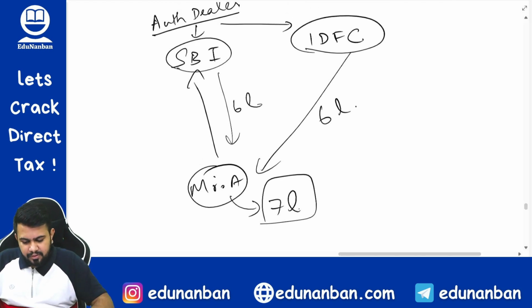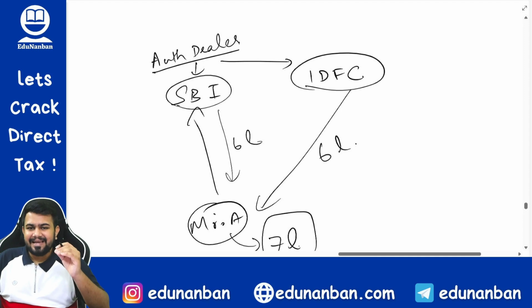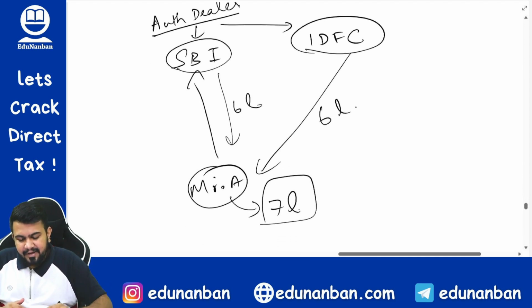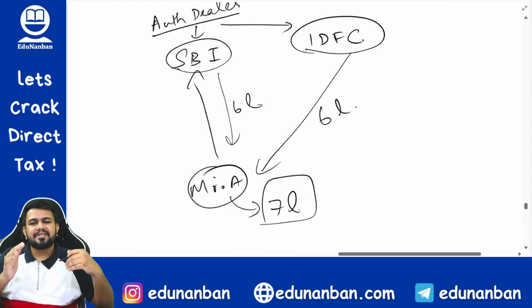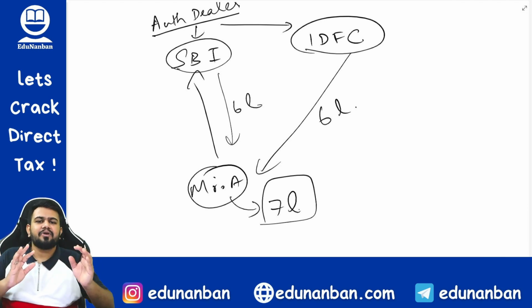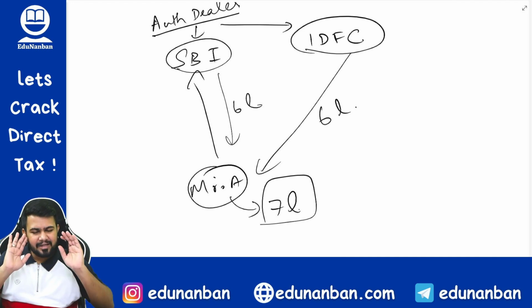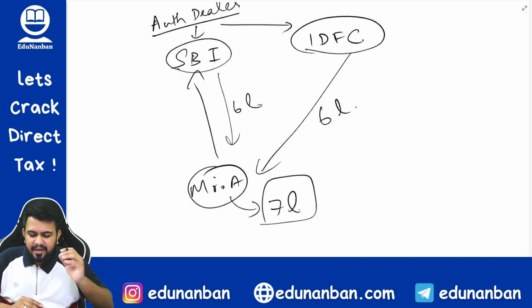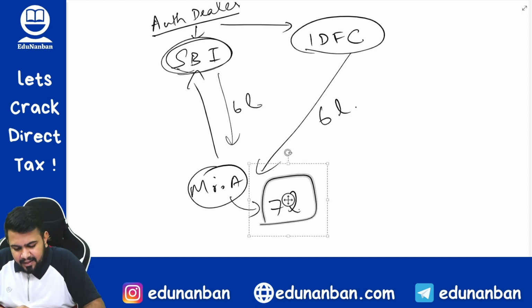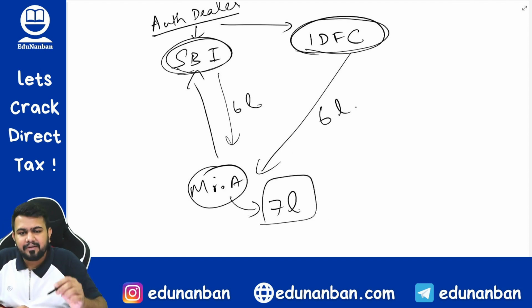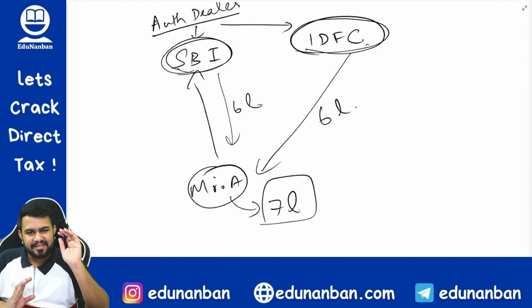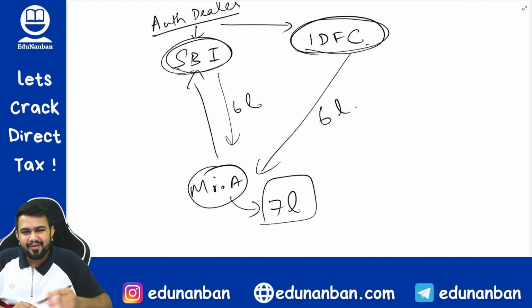Okay. The CBDT is telling that they are developing a technology where they will have a common database in which they will record all the remittances, and they will share this database with all the authorized dealers. However, this database is not yet ready. The technology is not yet ready. So if it is not yet ready, how will SBI know how much remittance is made through IDFC? How will IDFC know about the SBI database? Answer is very simple. The customer only has to tell.